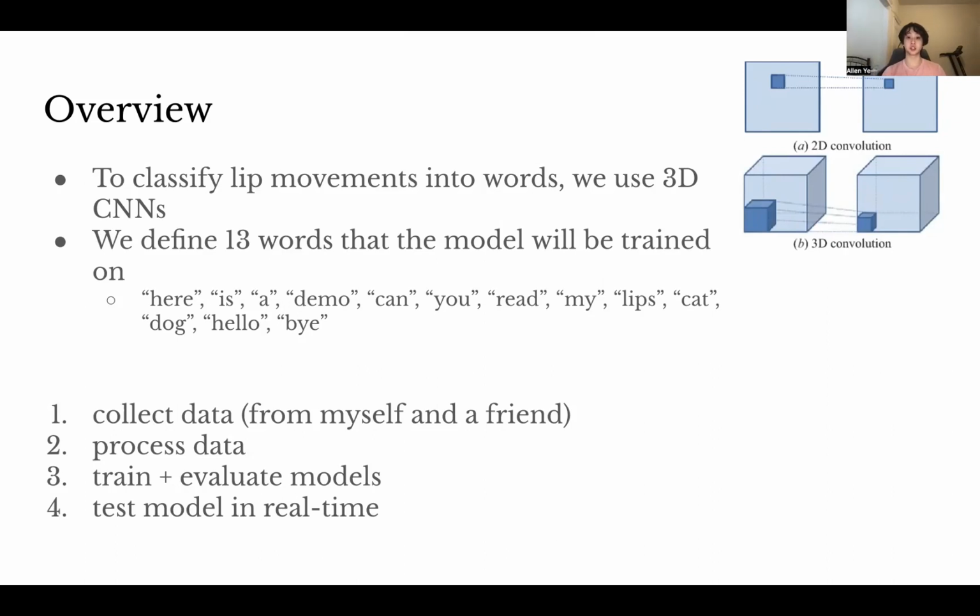So the words that I chose to train my 3D CNN on are these 13 words: here is a demo, can you read my lips, cat, dog, hello, bye. So the steps for my project include first collecting data from myself and a friend. Then we process the data. Afterwards, we train and evaluate the models, and then we test the model in real time.